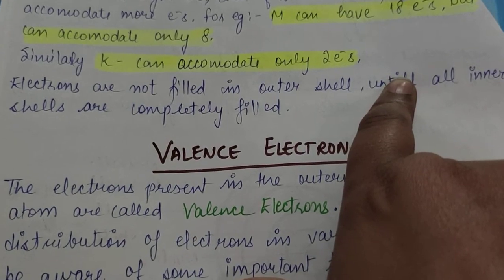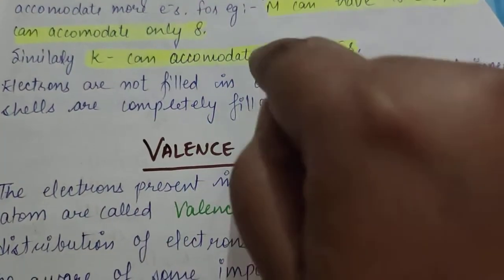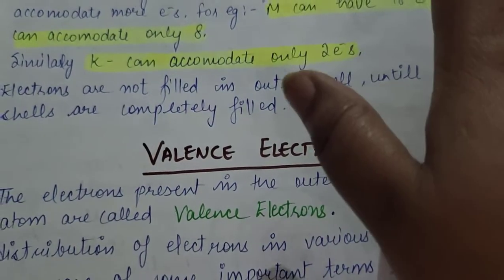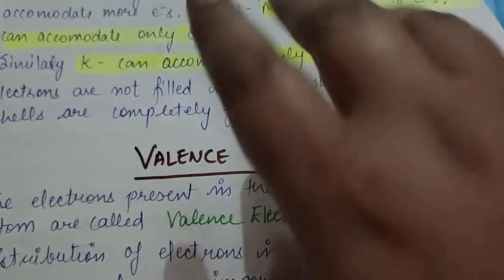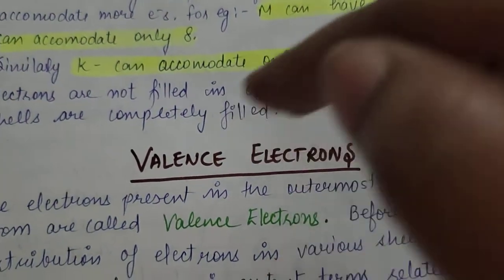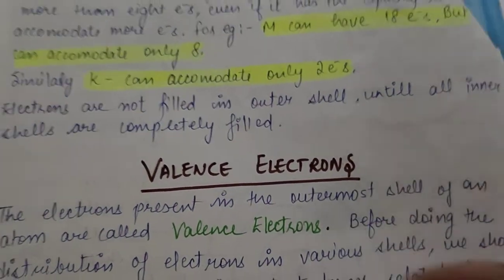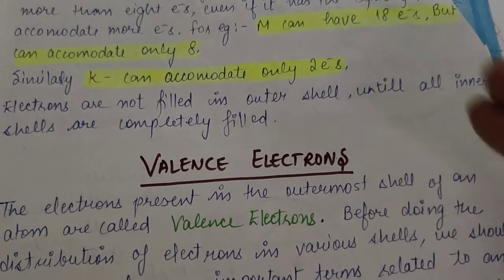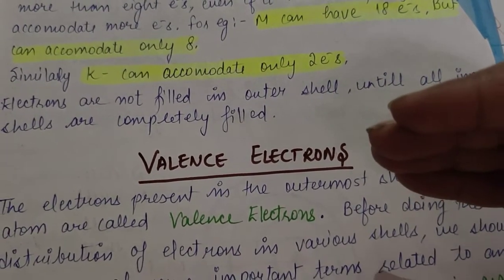So we have the magic numbers 2, 8, 8, 18, 18, 32. First shell 2, second shell 8, third shell 8, fourth shell 18, fifth shell 18, sixth shell 32, seventh shell 32. These are the numbers of electrons which can be accommodated by the different shells.